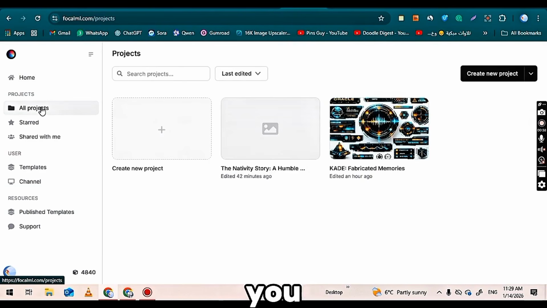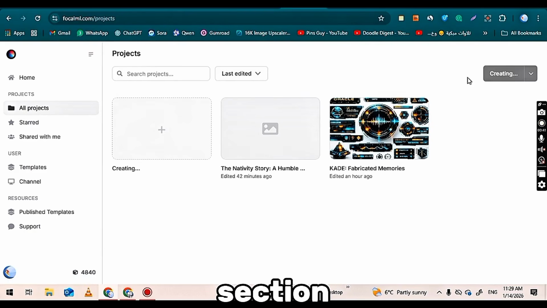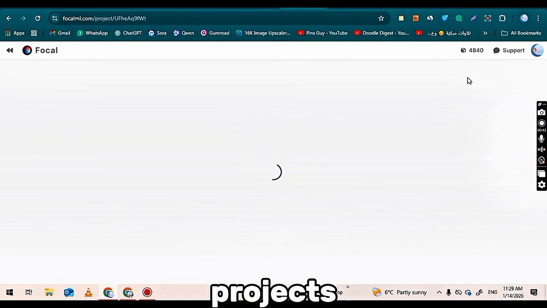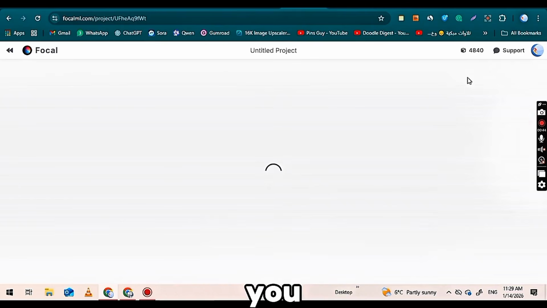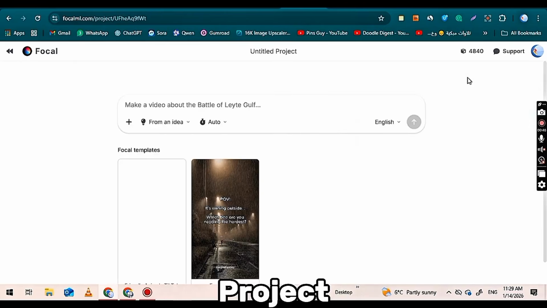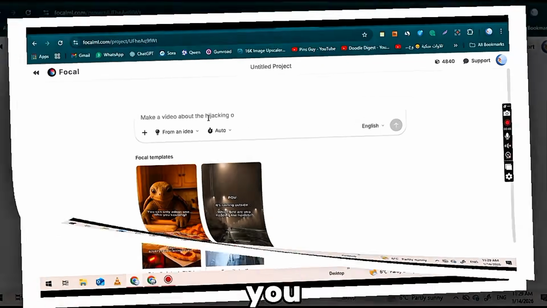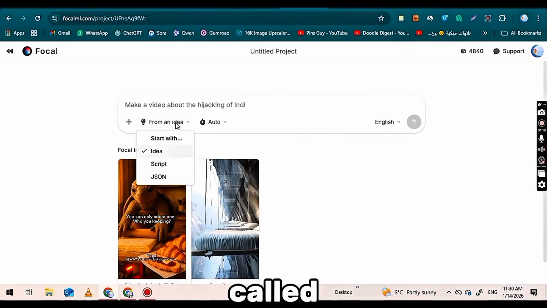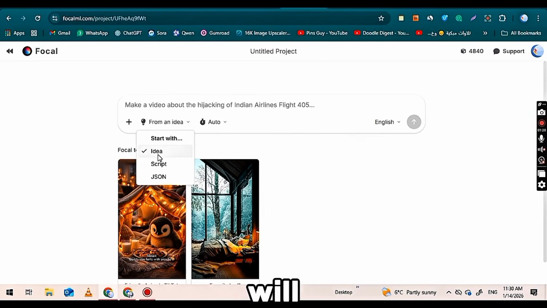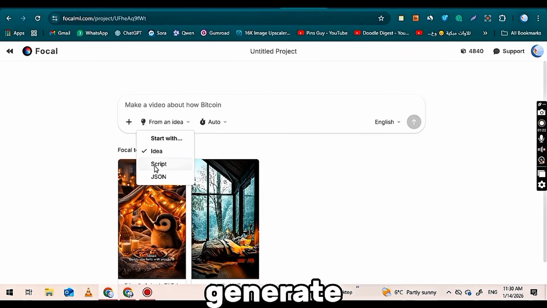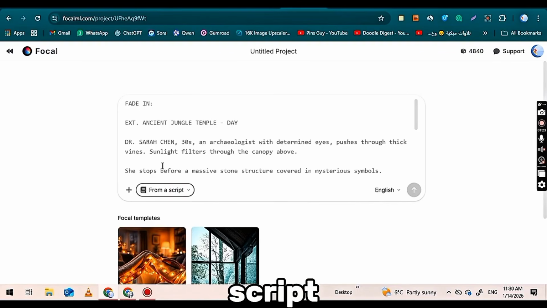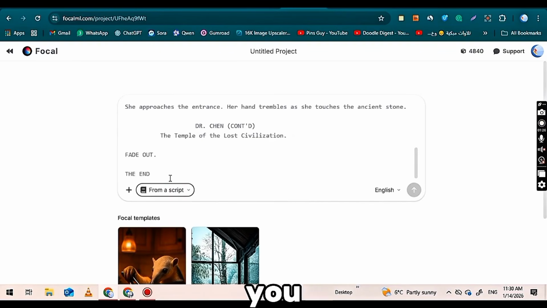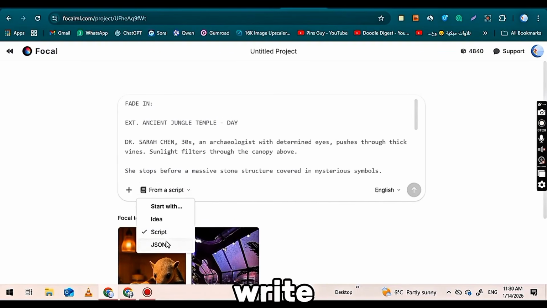On the home screen, you will see the Home option, and below that, you need to click on the All Projects section. In this section, all the projects you have created will be displayed in front of you. After that, click on New Project, and a new screen will open in front of you. Here, select the option called From Any Idea. You will then see 3 options that allow you to generate a video using an idea, a script, or a JSON prompt. You can simply paste a short idea or write a brief prompt.